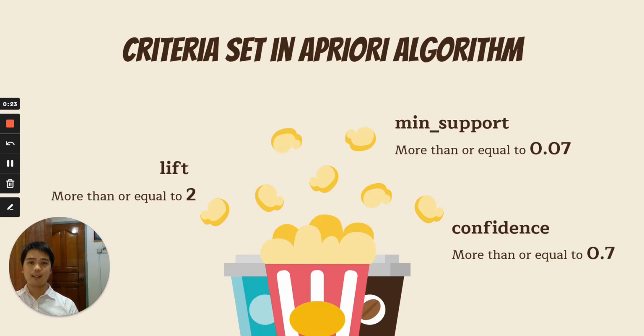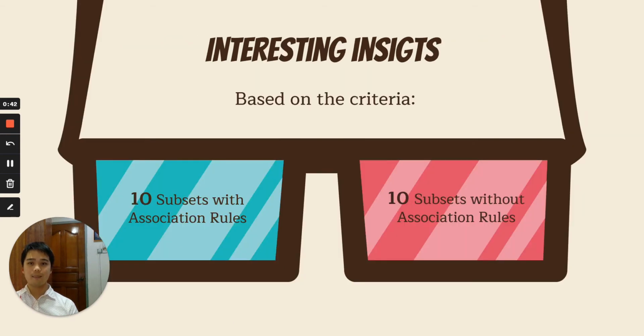There are some criteria set in the APRIORI algorithm, which actually is similar with experiment set 3. The lift is more than or equal to 2. The minimum support is more than or equal to 0.07, and the confidence is more than or equal to 0.7. There are some interesting insights.